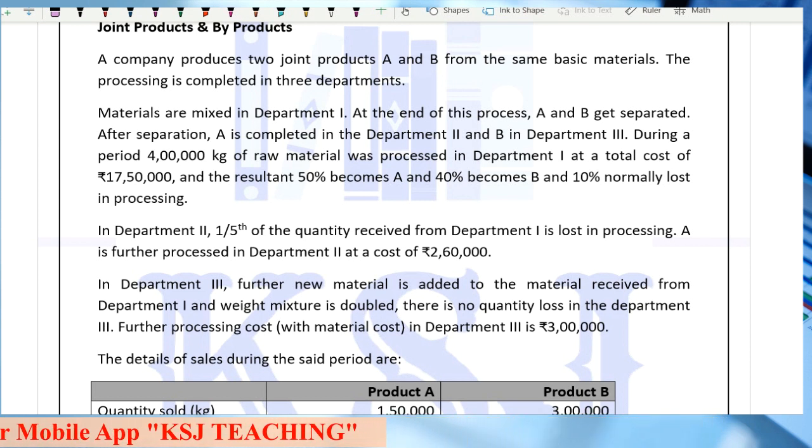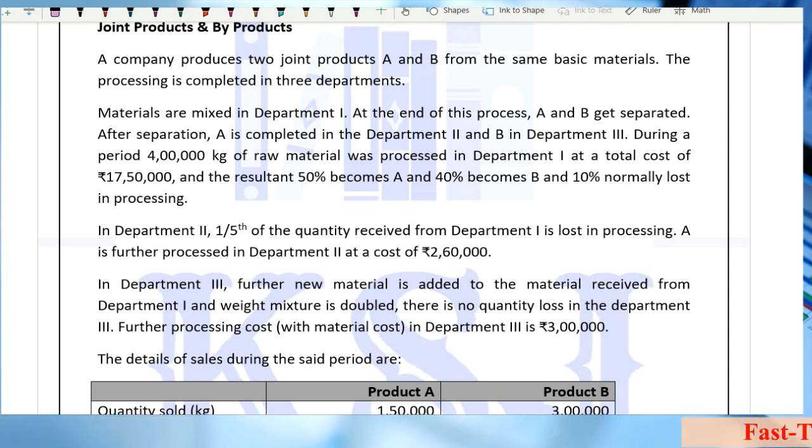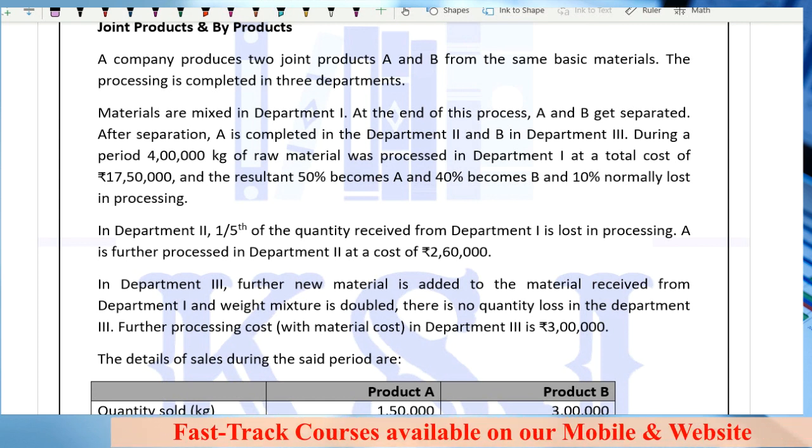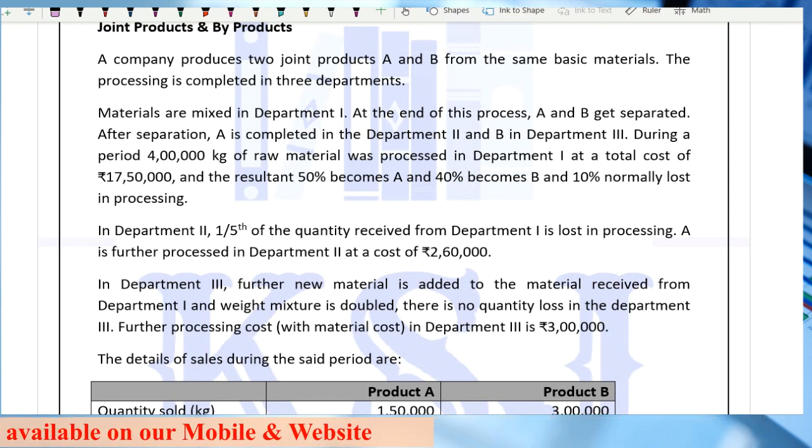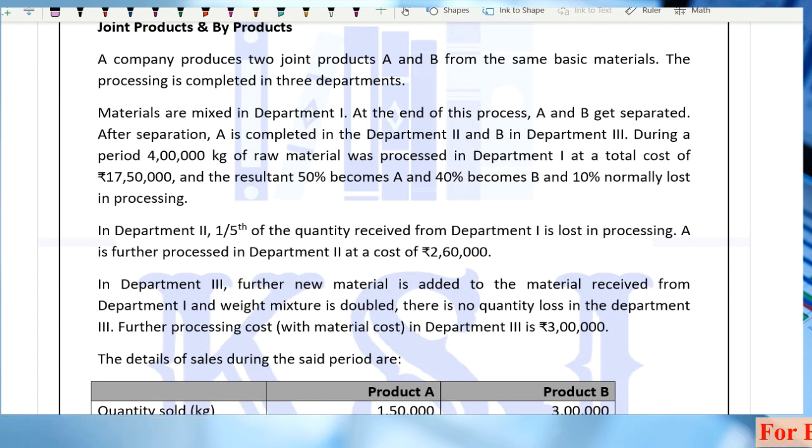Even I would have panicked that, oh, this is the question from joint and byproduct. I don't know what the question is, right? So we don't even read the question and we make an image in the mind that this is a tough question, right? If this is such a big question from joint and byproduct, this might be a tough question, right? So let's read the question.